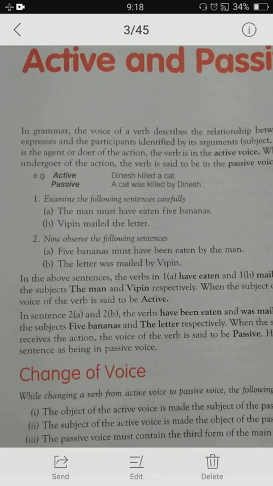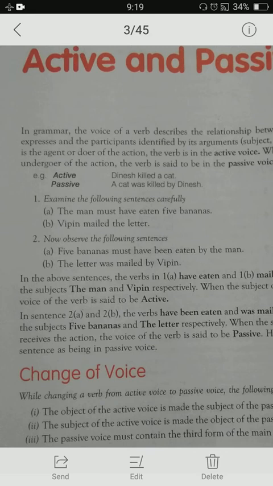In active voice, the first sentence, the man must have eaten 5 bananas. Here, what is the subject in the sentence? The man. In the second sentence, Vipin. Now, these two sentences are in active voice because the subject does some action.